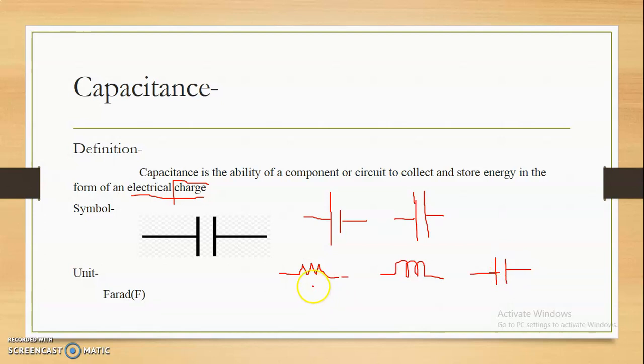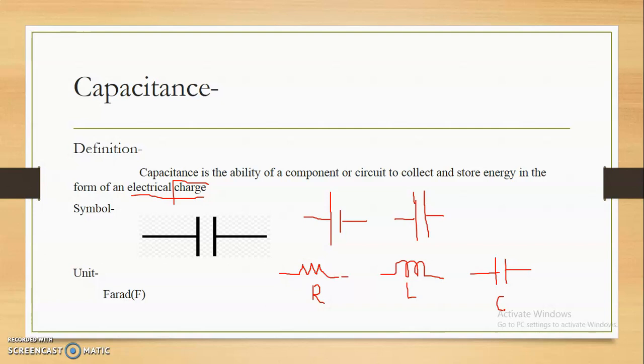These are the three very important parameters in terms of the electric network. This is called RLC.